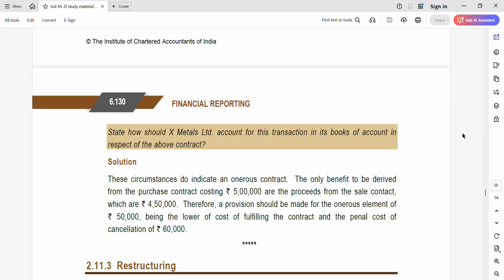Let's quickly summarize. First, this is an onerous contract, and the loss is the difference between the sale proceeds and the purchase cost, that is 50,000. So a provision will be recognized for the onerous element, that is 50,000 or 60,000, whichever is lower. In this case 50,000 is lower, so that is the provision to be recognized.